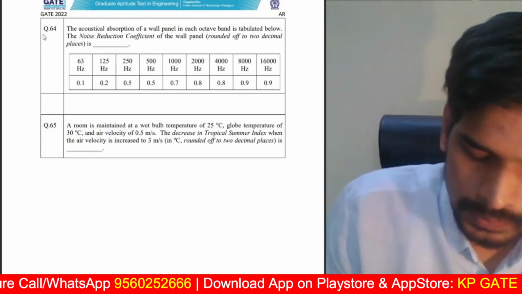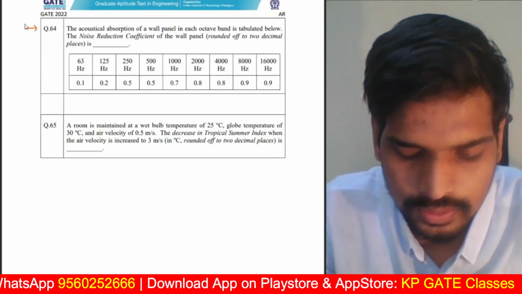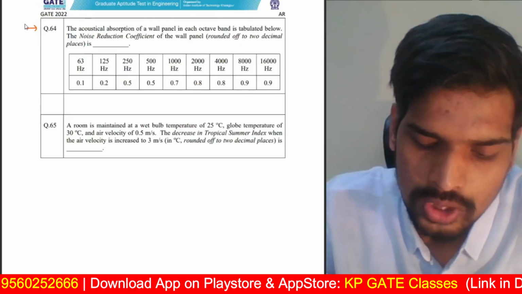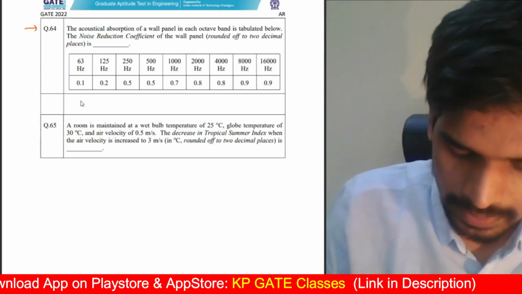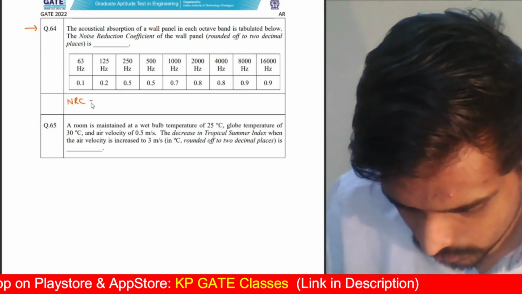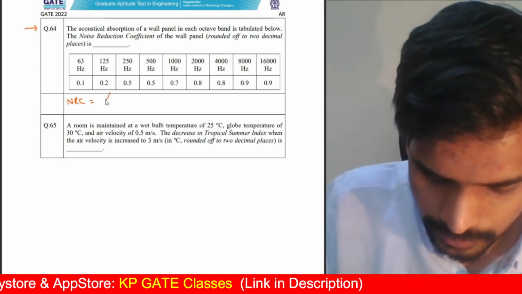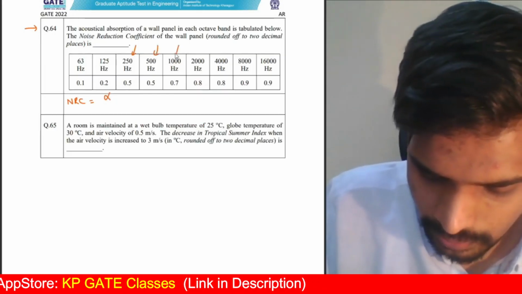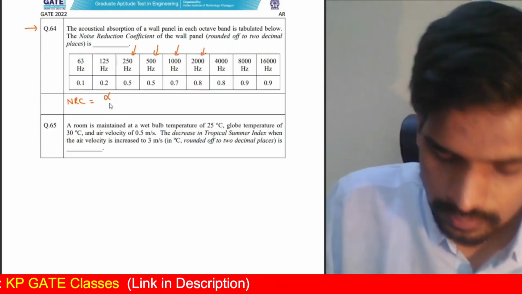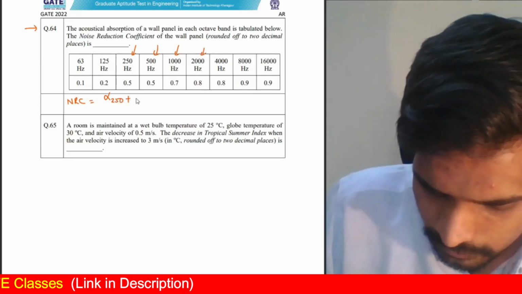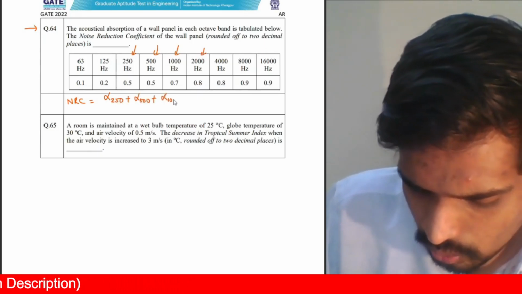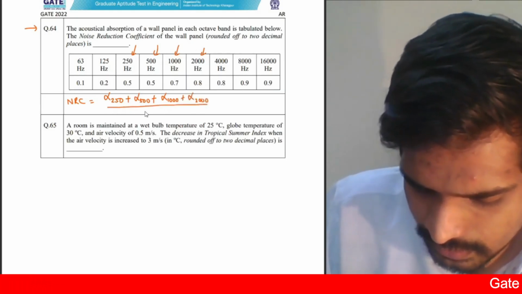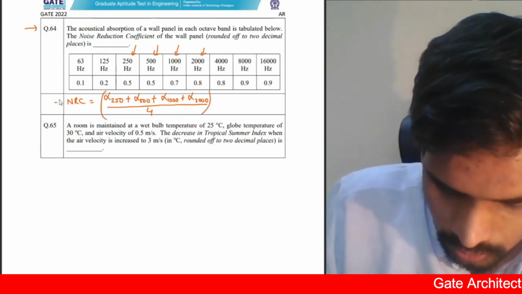Two more questions, the last two questions. Absorption coefficient of wall panel in each octave band is tabulated below. Noise reduction coefficient is being asked. Noise reduction coefficient is calculated as the average absorption coefficient measured at four different frequencies: 250, 500, 1000 and 2000. Absorption coefficient measured at 250 Hz plus that at 500 Hz plus that at 1000 Hz plus that at 2000 Hz. Average of these four values is called the noise reduction coefficient.